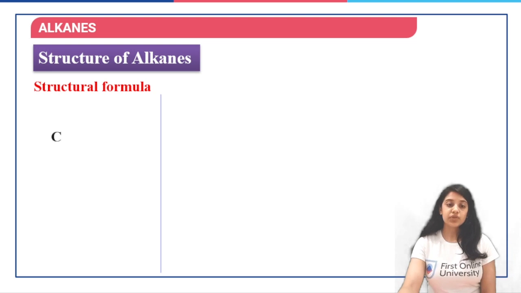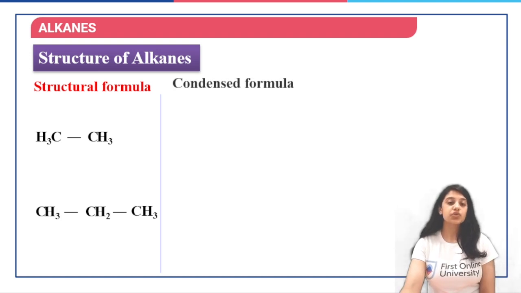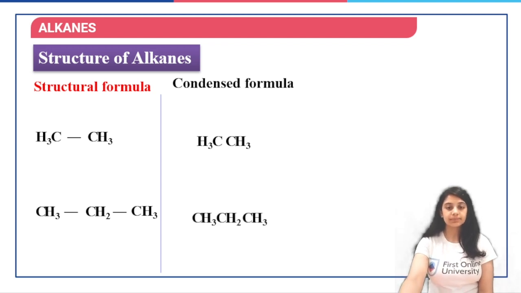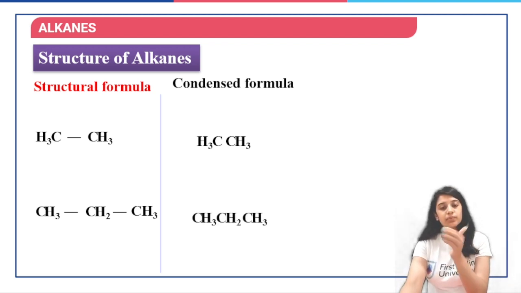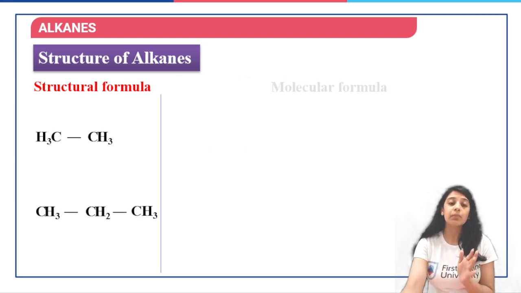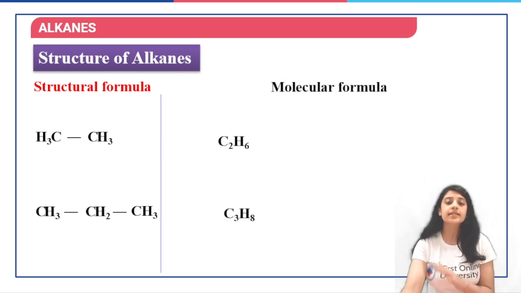Now, if we look at the structural formula, which is CH3CH3, or CH3CH2CH3, the condensed formula would be written like this. The condensed formula is where you remove the bonds and write it like that, and the molecular formula would be C2H6, C3H8.